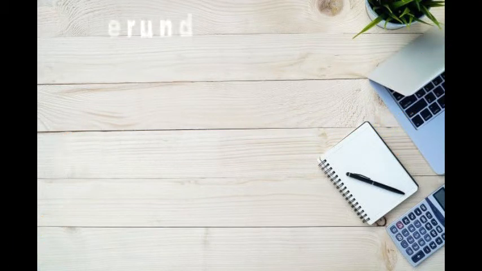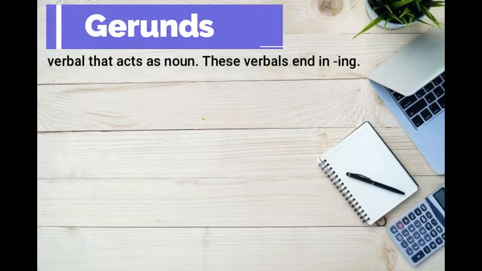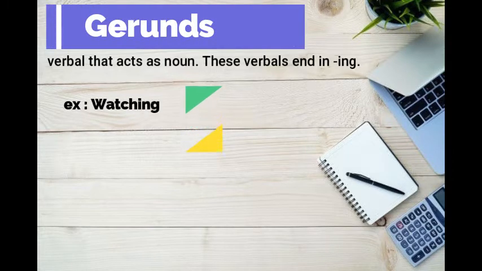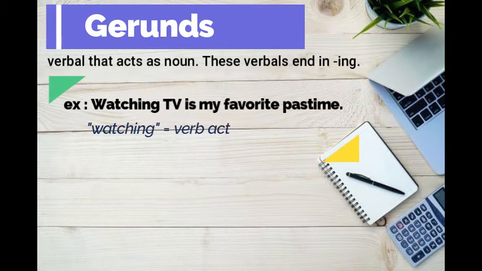The first one is a gerund. A gerund is a verbal that acts as a noun. This verbal ends in -ing. For example, watching TV is my favorite pastime. In this example, watching is a verb acting as a noun. More specifically, it's the subject of the sentence.